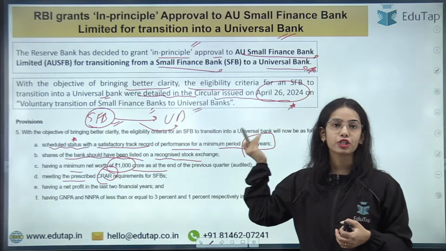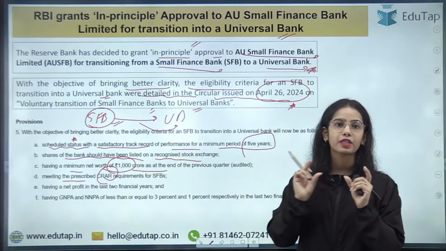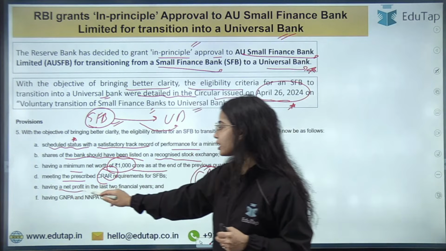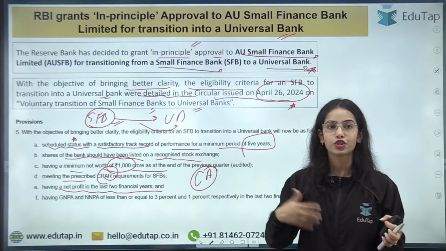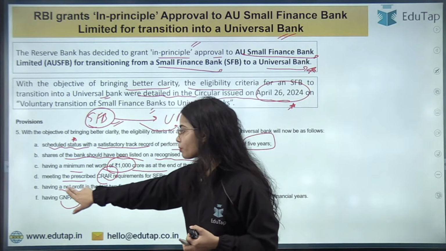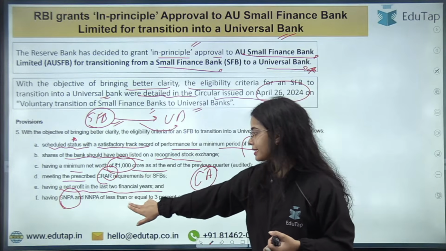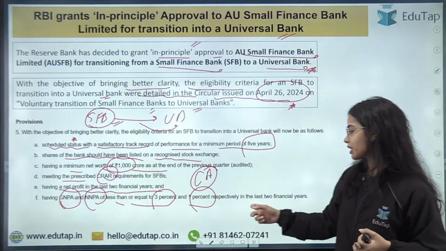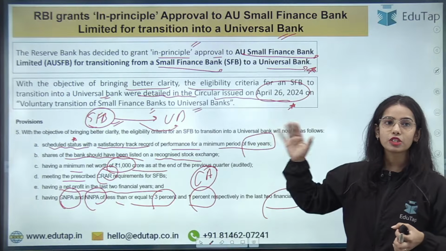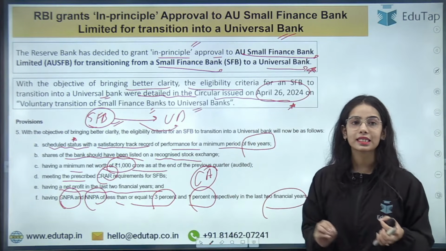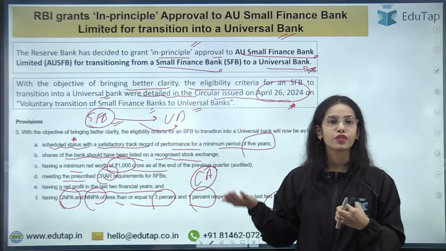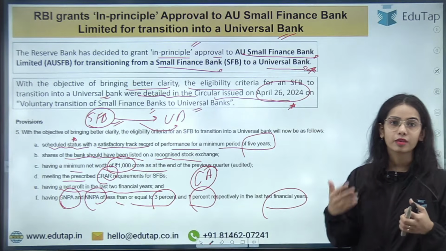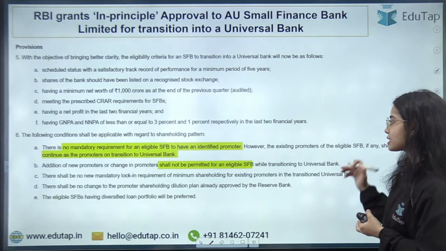So if it wants to transition into the universal bank, it should meet the capital to risk weighted asset ratio. That means it should have adequate capital. Having a net profit in the last 2 financial years. Having the gross non-performing asset less than or equal to 3% and the net non-performing asset less than or equal to 1% respectively in the last 2 financial years. So AU Small Finance Bank must be meeting all these criteria if it wants to transition into the universal bank. AU Small Finance Bank has met all these criteria. That's why RBI has provided the in principle approval, right? As well as there are certain other criteria also.